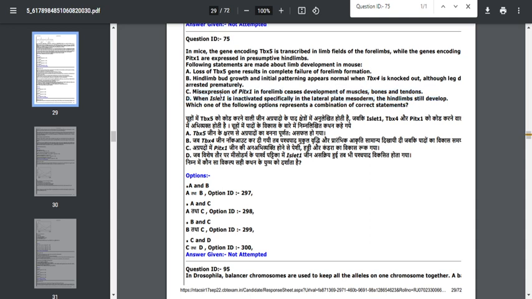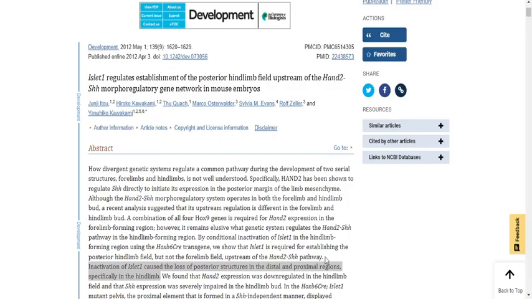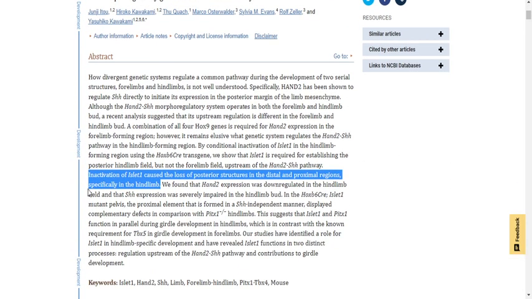Next, when Islet 1 is inactivated specifically in the lateral plate mesoderm, the hind limb still develops. If you want an in-depth analysis of this option, you can refer to this particular paper, where they clearly mention the Islet 1 gene.